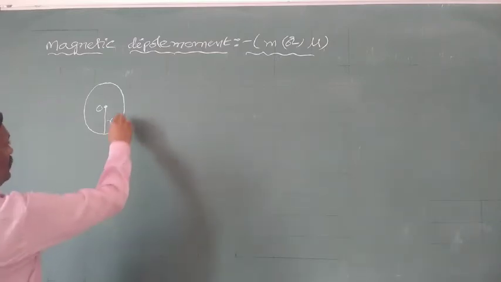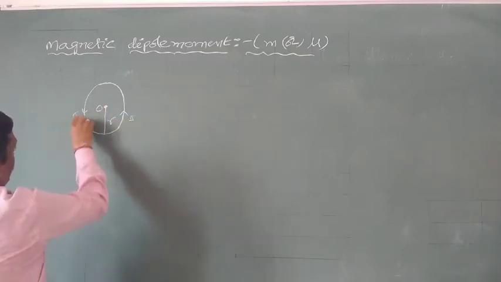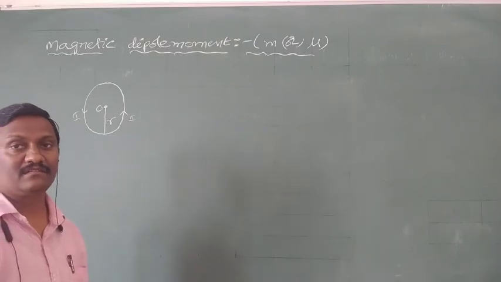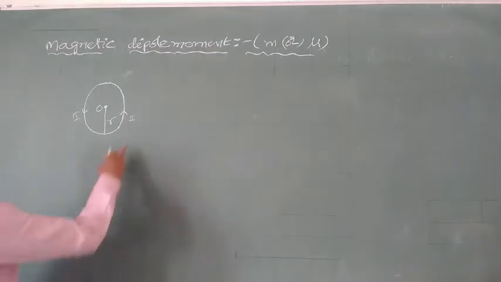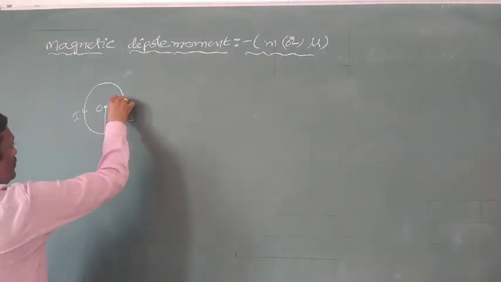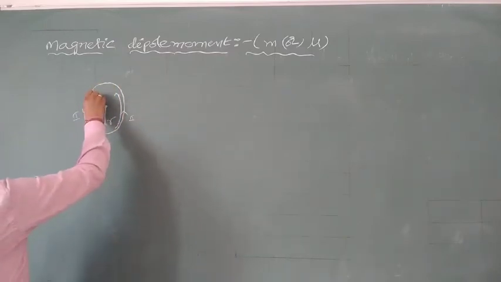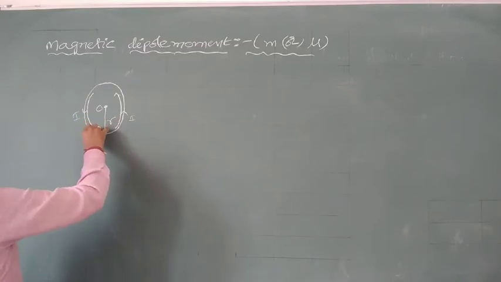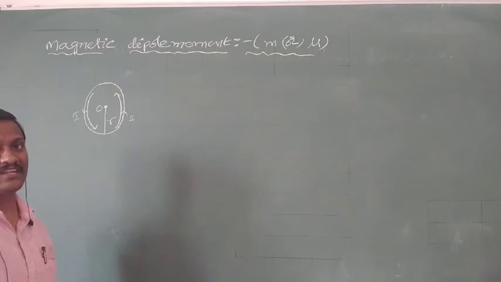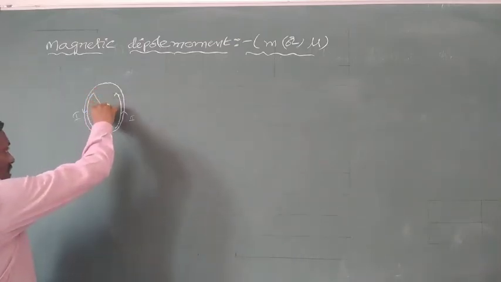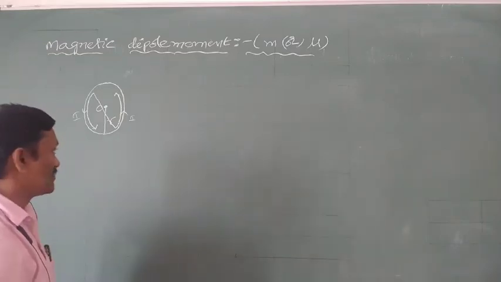Assume a current I is passing through this circular loop in the anti-clockwise direction. That means at the right side portion the current is passing upward, and at the left side portion the current is passing along the downward direction. So the current is passing in the circular loop in the anti-clockwise direction. The face of the coil behaves like a north pole. So that is our conclusion.